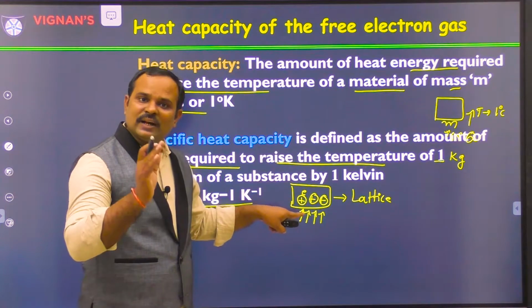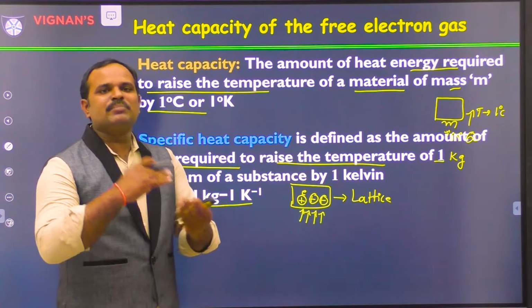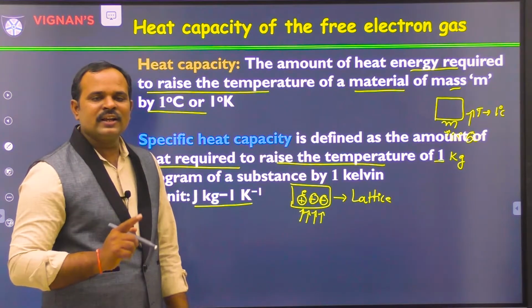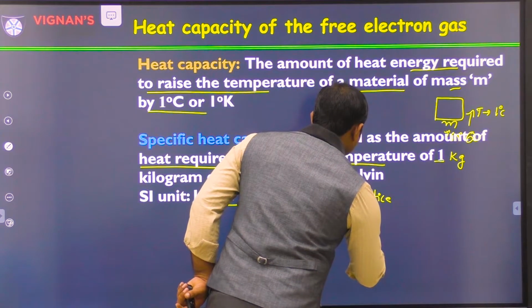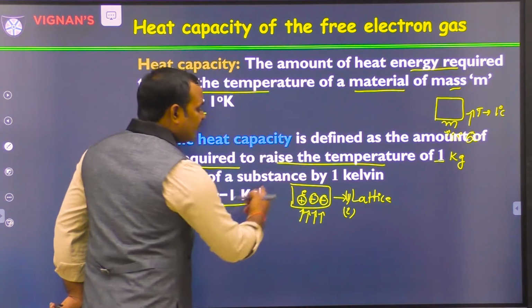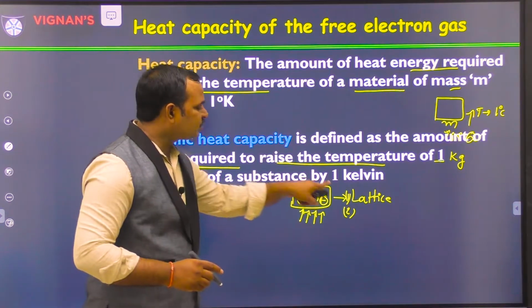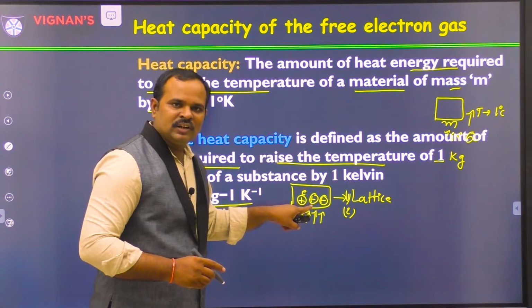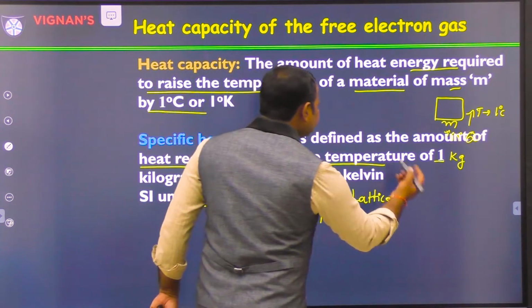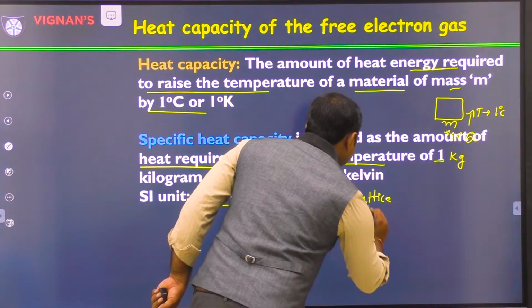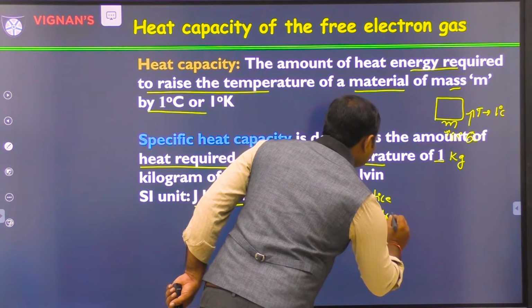These fixed ions can absorb the heat energy and raise the temperature of the material by 1 degree centigrade. This is the first contribution. The second contribution is from the free electrons. The free electrons which are roaming around the metal also take heat energy from the external source and help to raise the temperature. That is the electronic contribution.